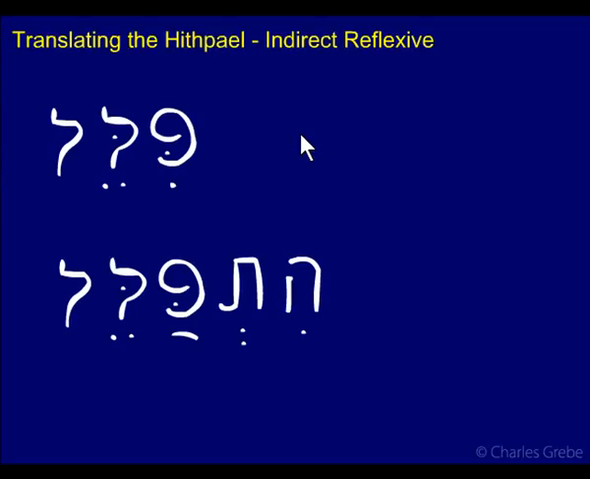Here are a couple examples. Pelel. Pelel is the Piel form, and it means he mediated, or he intervened, or he arbitrated. Okay, so I'll put down he mediated. So you're trying to solve a problem, someone else's problem. He mediated, possibly between two parties.